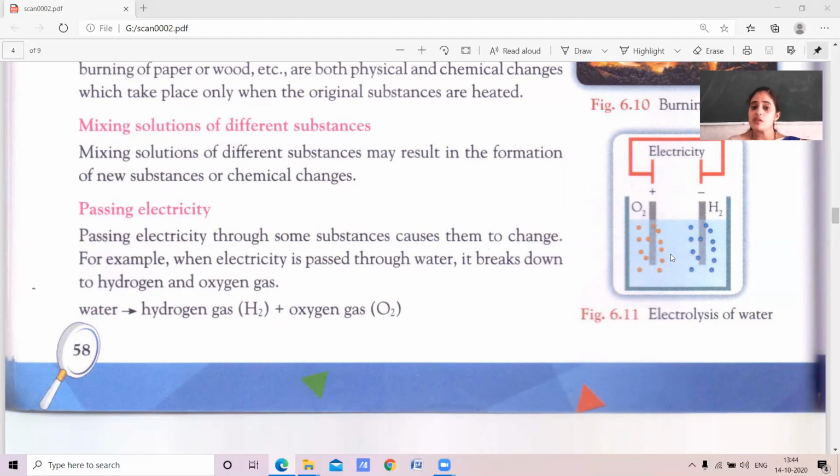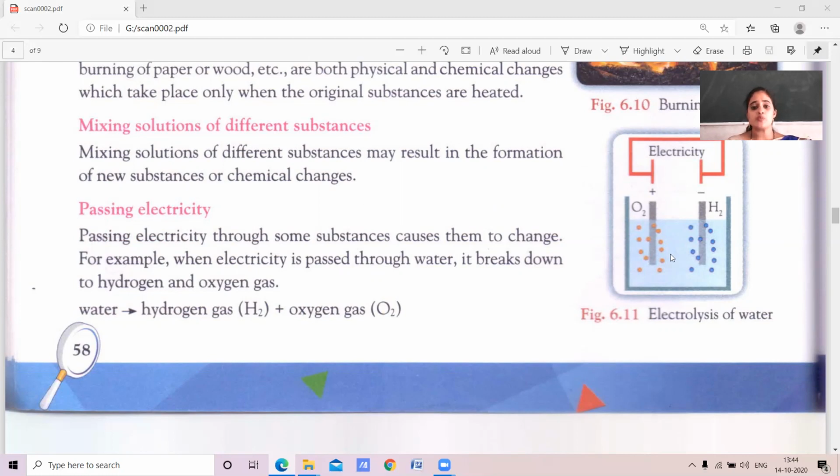Example, when electricity is passed through water. If you see in the picture, the electricity is passing through the water. Water has H2O, hydrogen and oxygen is present.